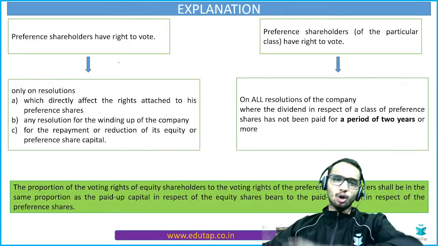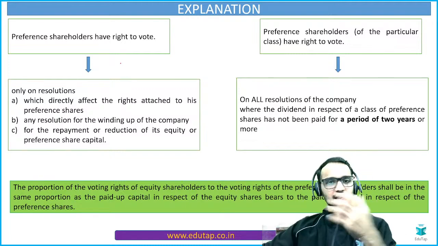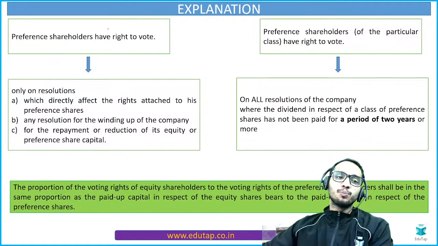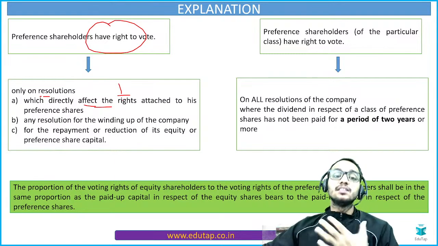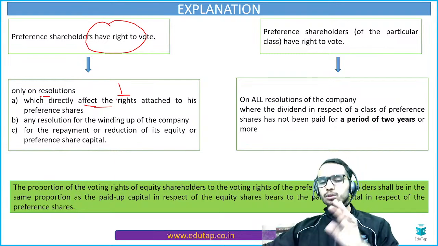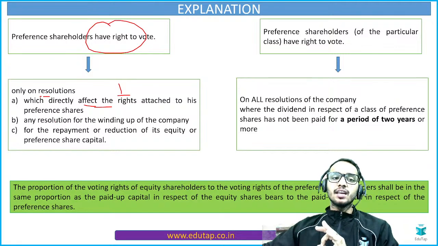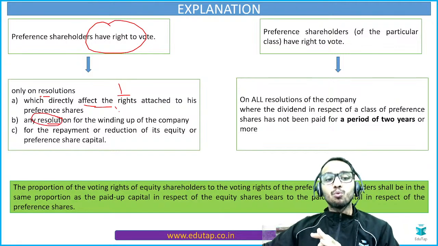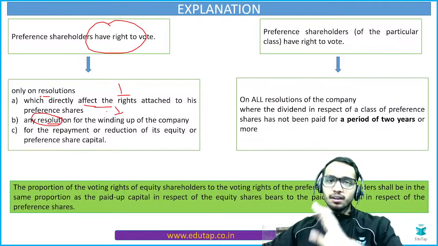Now let's talk about the details of the question, each and every important point. Preference shareholders have the right to vote on which resolutions? Only on those resolutions which impact their rights. Or if there is a resolution for winding up of the company, they can vote on that.